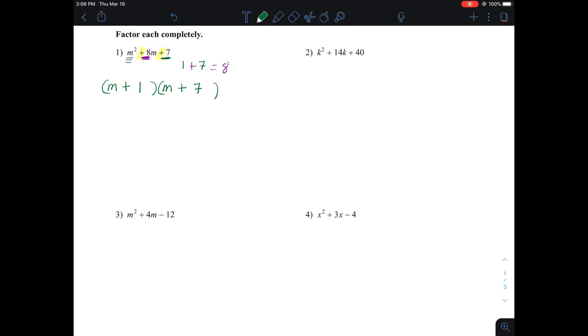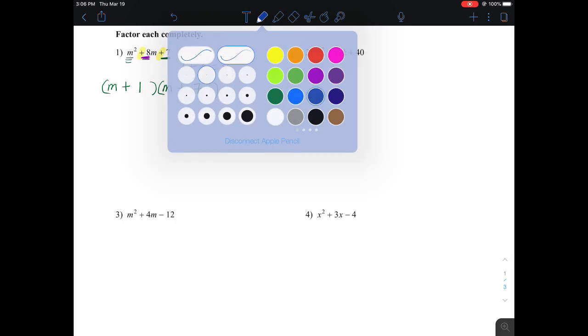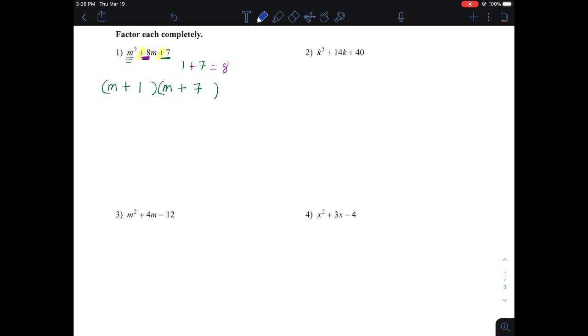Now, it's always a good idea when you're first starting out to double check that you did it correctly by multiplying this out and seeing if it's right. So I'll start: m times m makes m squared, and then m times 7 makes plus 7m, and then 1 times m makes 1m, and 1 times 7 makes 7.